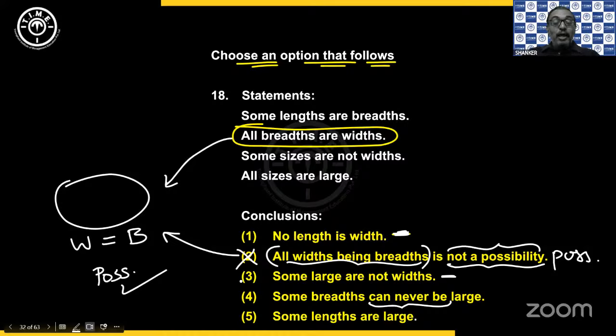Oh yeah, sorry, my bad. This is an option that follows. Okay, choose an option that follows. Then it is not the second option. Yes, because here he says it is not a possibility. Sometimes I got suddenly confused, because sometimes he will give choose an option that does not follow. If he had given choose an option that does not follow, then it is my second answer. Second option will be my answer because that does not follow. But here, 2 doesn't work. Okay.